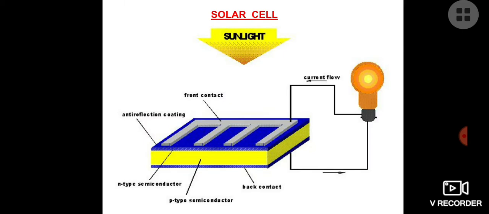Now, the solar cell concept. You can see there is an anti-reflecting coating over there. One is the front contact, then the back contact is there. We have used both P-type as well as N-type semiconductor. And now the flow of current in the bulb takes place, because of which it is glowing.